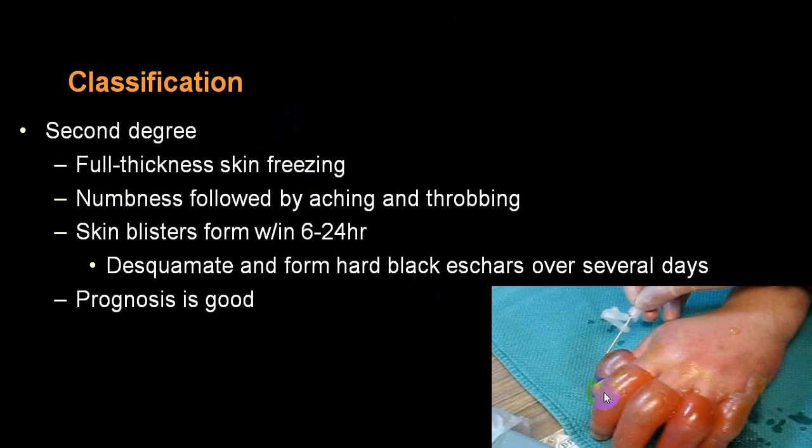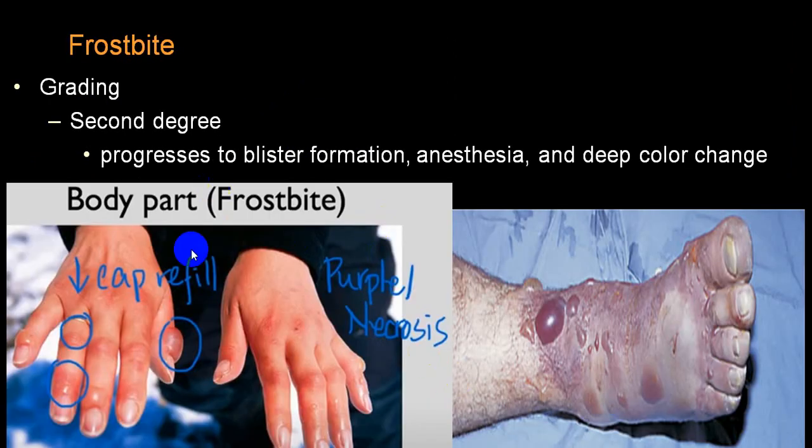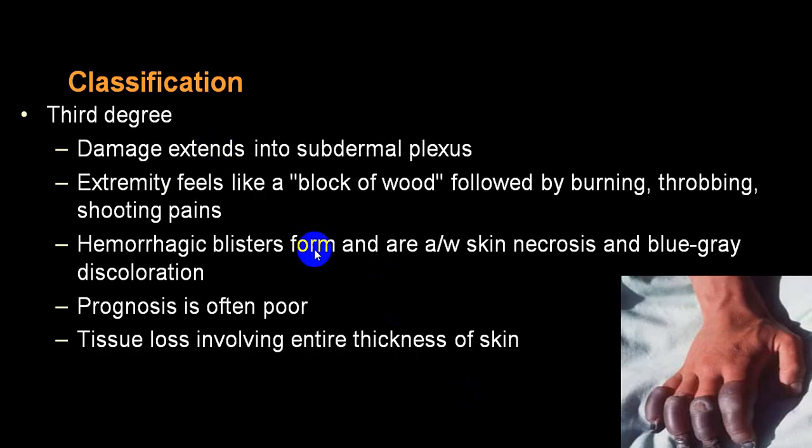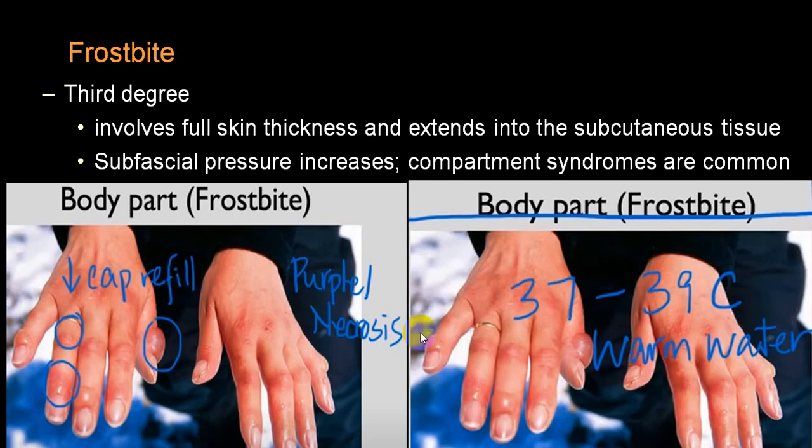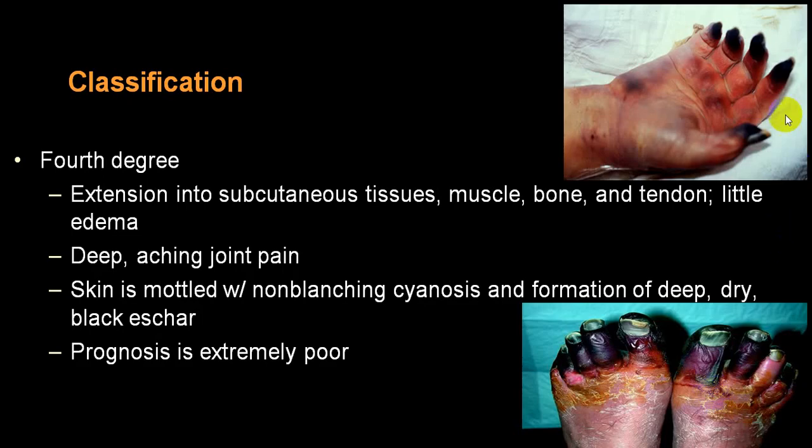You can see here the blisters which appear, and these are all second degree changes we call frostbite, and in third degree you will start getting gangrenous changes. These are those typical changes.